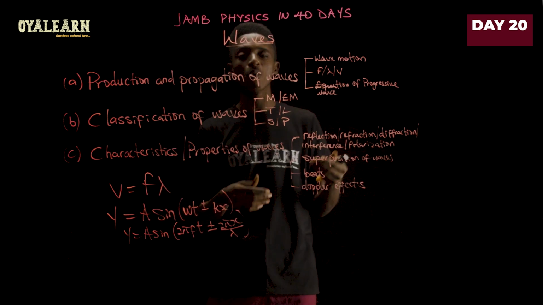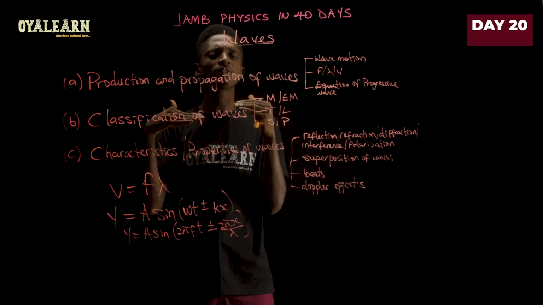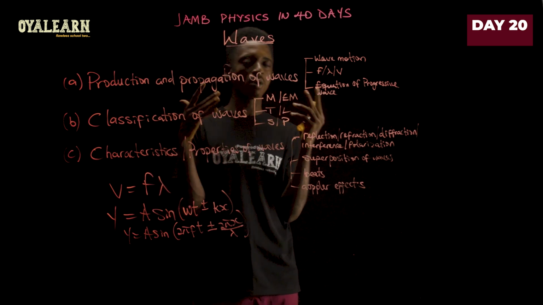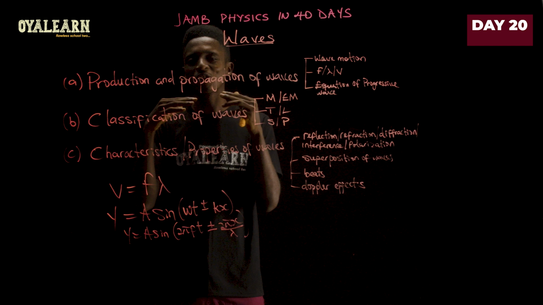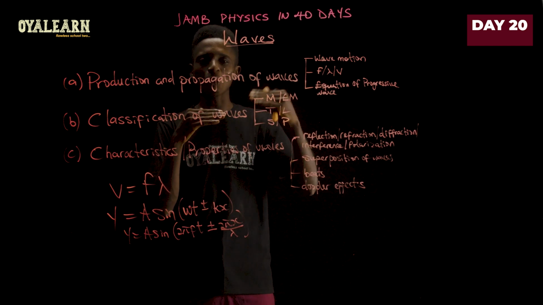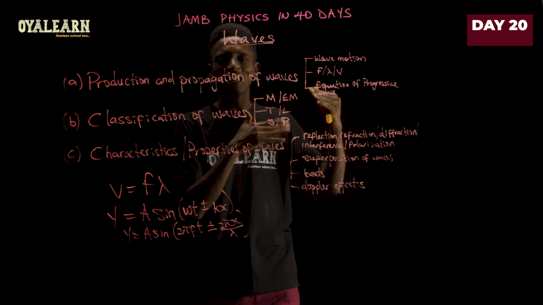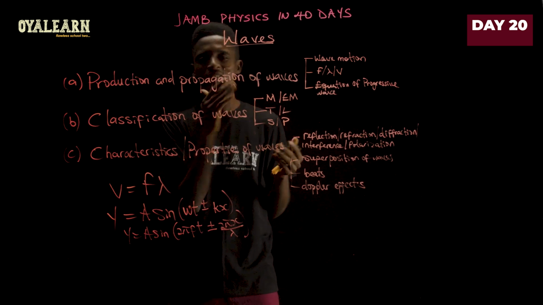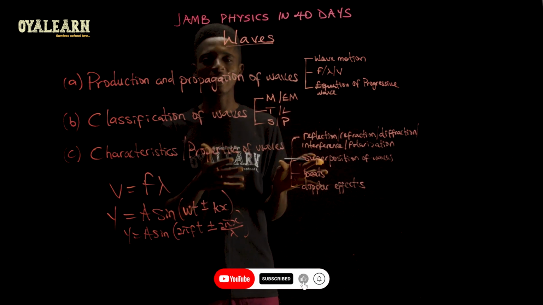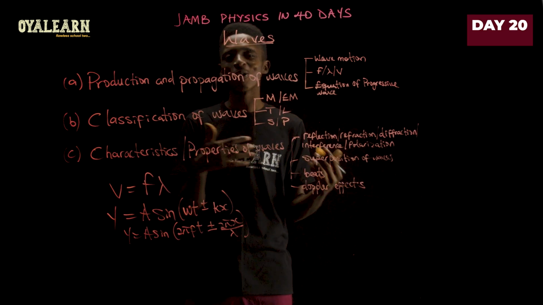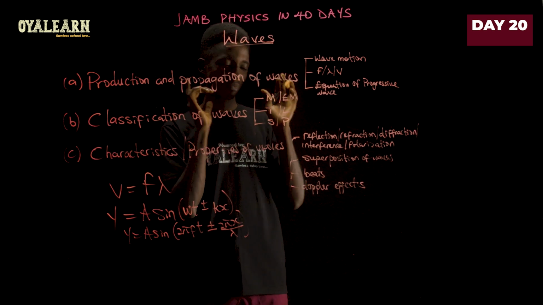You should also be able to define what beats are, and it's also a case of interference. But this time, the waves do not have the same frequency or the same wavelength. They are close, but not exactly the same. When they interfere with each other, you begin to see this rising and dropping tone. It's like what you notice when you listen to music, where there's a fluctuation in the tone, moving loud and low, loud and low, loud and low. It's the same thing in this case. So in physics, we call it beats. I don't know whether it is physics that led to us calling it beats even in music, or vice versa, but they are called beats.